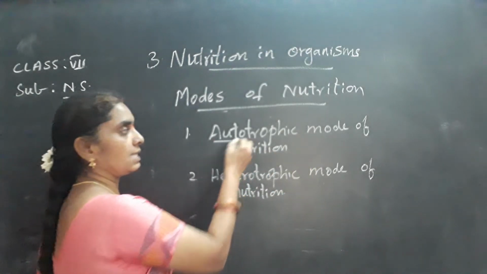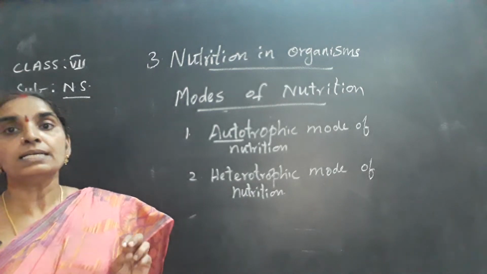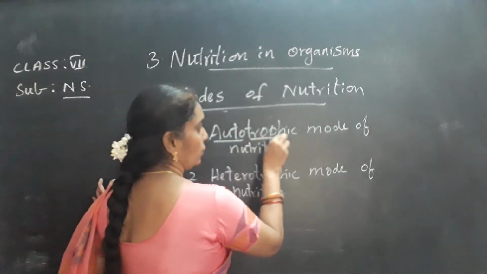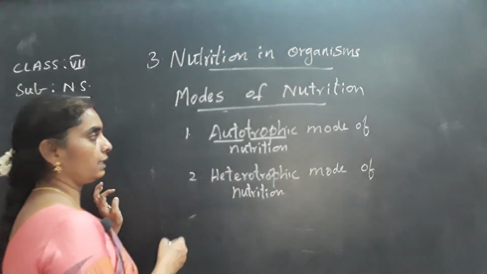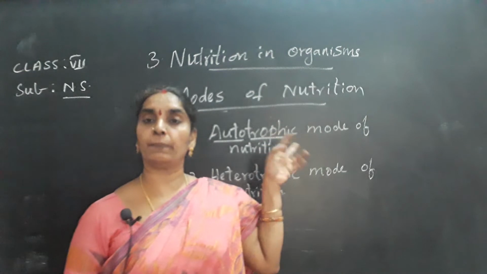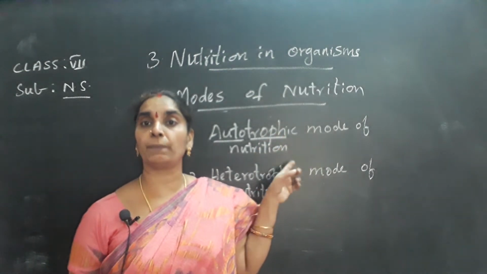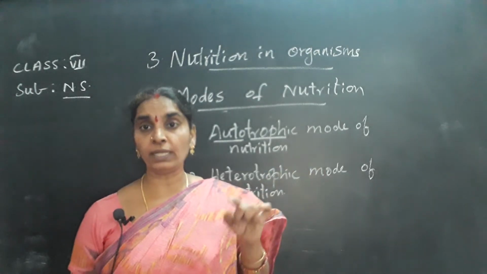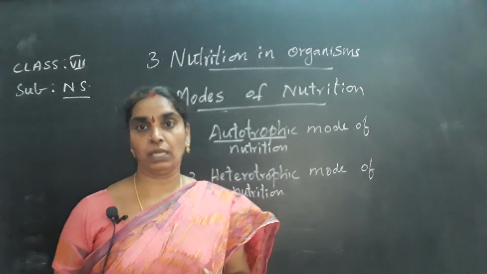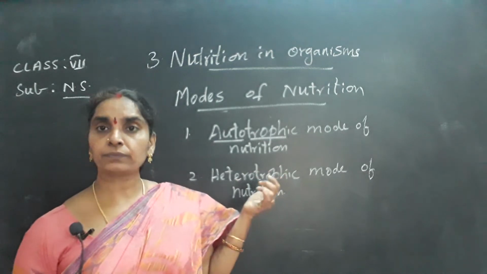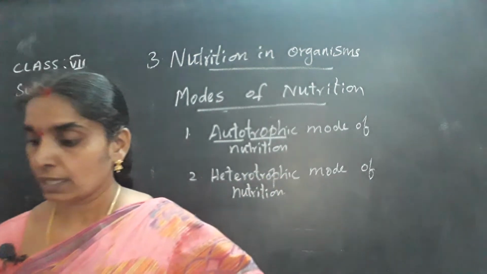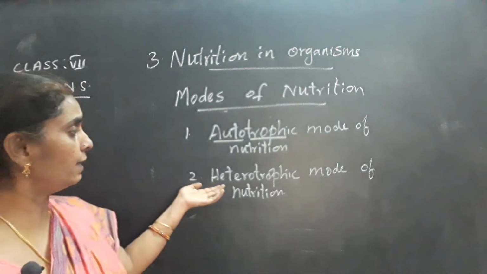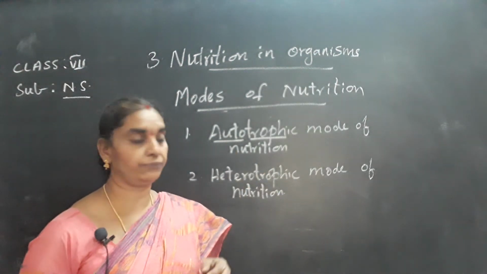Auto means self and trophos means nourishment. So self-nourishment, self-preparation of food. In fact, plants prepare their food by themselves. How do they prepare their food? Now you are going to learn. Okay. And hetero means others. They depend on other organisms for their food.